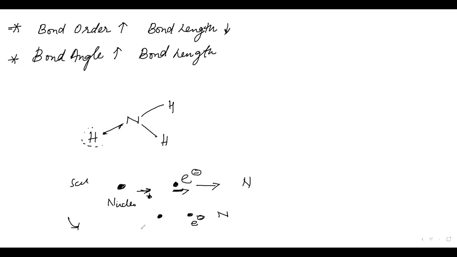So what we can see is, if the electronegativity is higher, this atom is getting pulled by nitrogen indirectly, as the nitrogen is pulling the electrons. So the bond length will increase or decrease? If hydrogen comes nearer to nitrogen, the bond length will decrease, right? Yes, sir. Bond length will decrease.